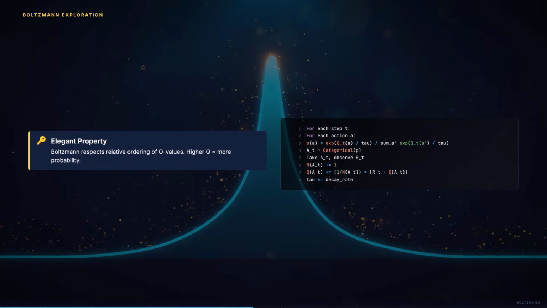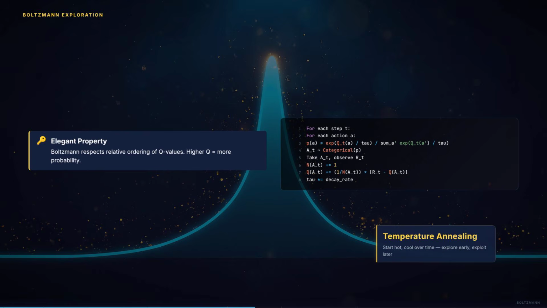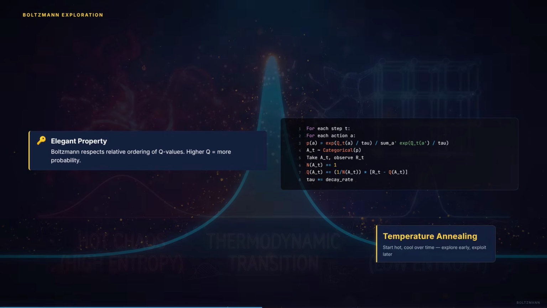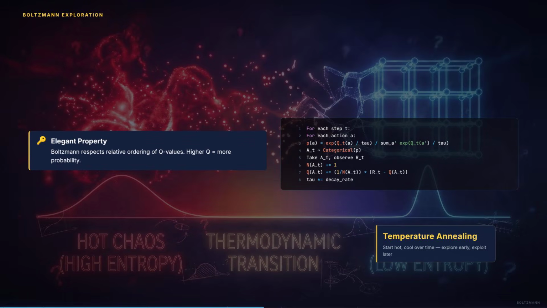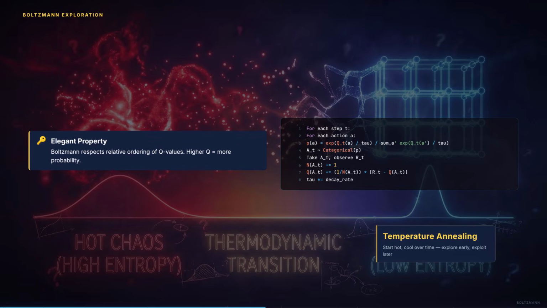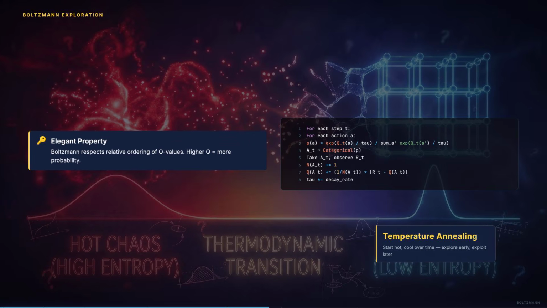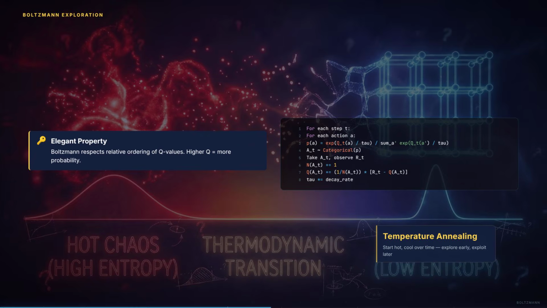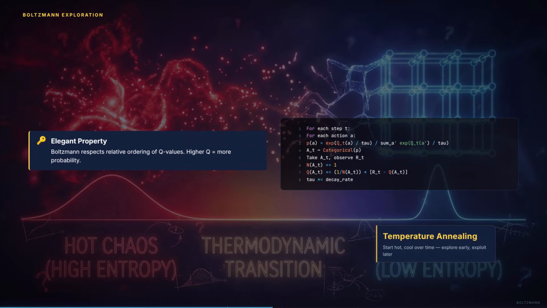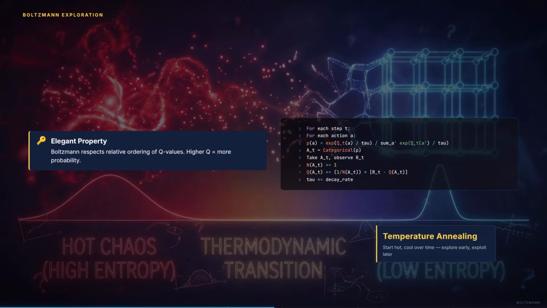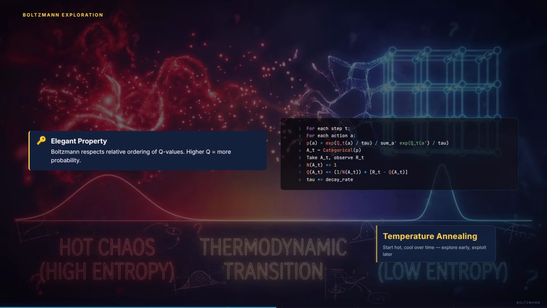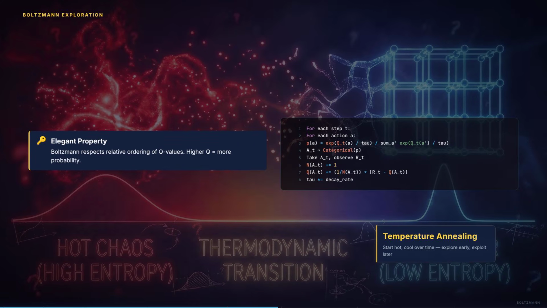The parameter tau is the temperature. When tau is very high, all actions get nearly equal probability. It's like a very hot gas, where molecules move randomly in every direction. When tau is very low, the distribution becomes sharply peaked around the best action. It's like a cold crystal, where everything locks into place. Boltzmann has an elegant property. It naturally differentiates between actions. An action with Q value 5 gets more probability than one with Q value 3, which gets more than Q value 1.